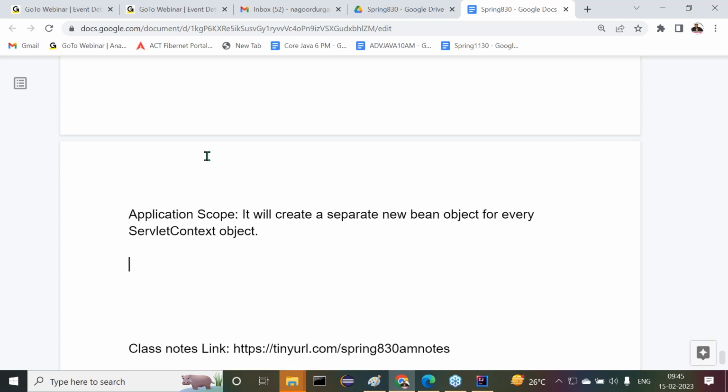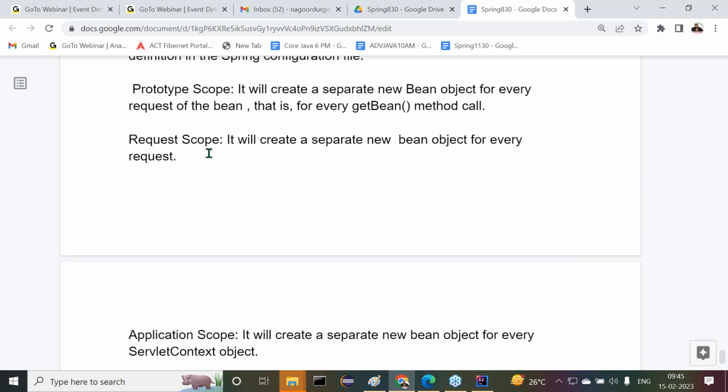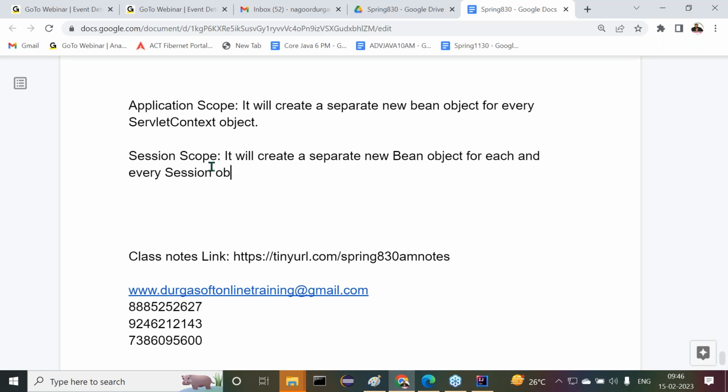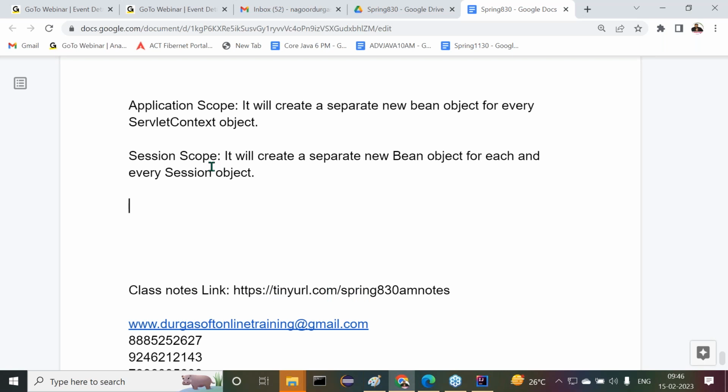The next one after application scope is session scope. Right, sir, what's the meaning of it? It will create a separate new bean object for each and every session object. I think you're not aware of the session object in Servlets. There is a concept called session. A session is available for every user, and a separate session will be created in a web application. For every session object, that means for every user, a separate bean object will be created. That is the meaning of session scope.